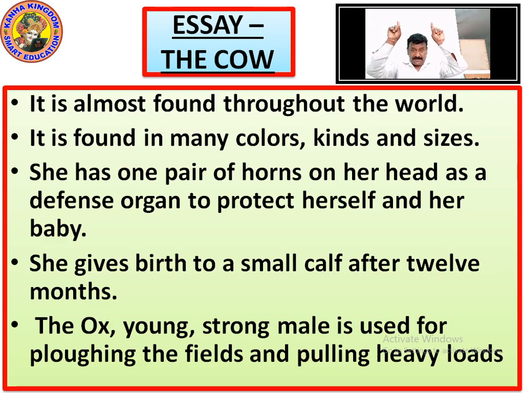What are horns? Horns are the things which you can see on the head. I have shown you in the picture. It is very strong. If it hits somebody, the people can die also. It is very sharp. It can go inside and come out. It can work like a sword. So God has given them horns as a defense organ.